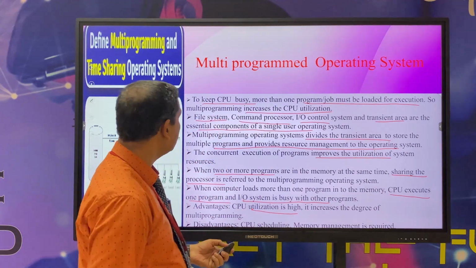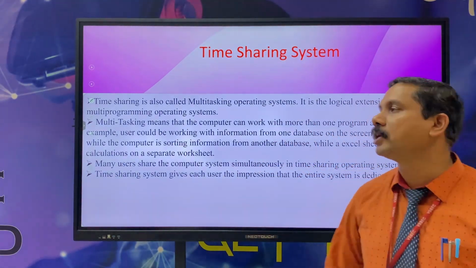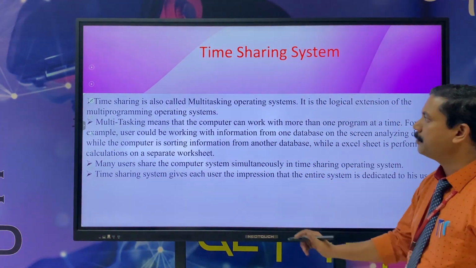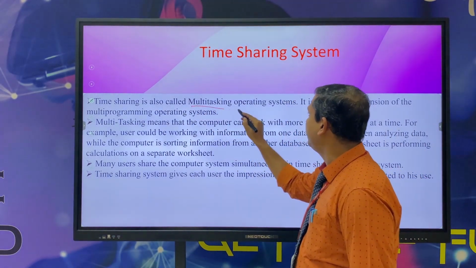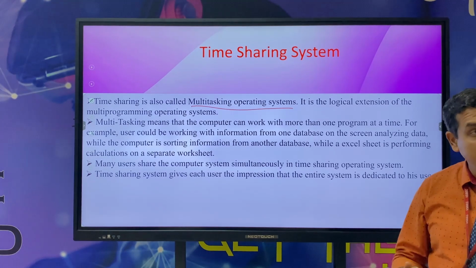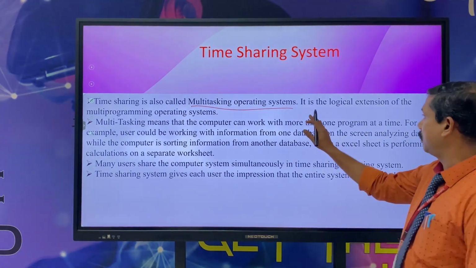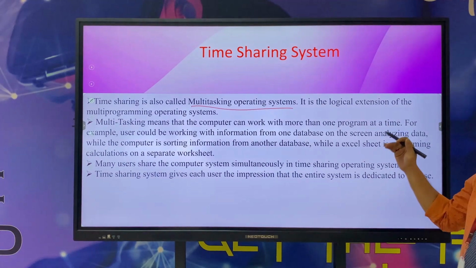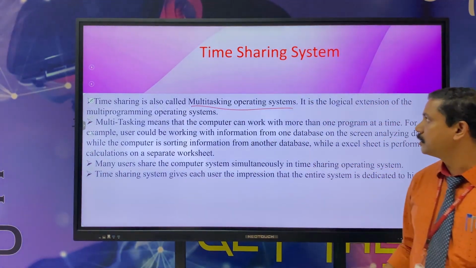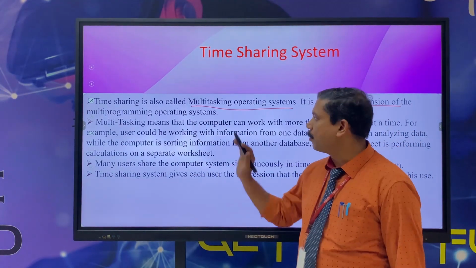Next is the time sharing system. Time sharing is also called the multitasking operating system, where the system can execute for multitask purposes at the same time. It is a logical extension of the multi-programming operating system.